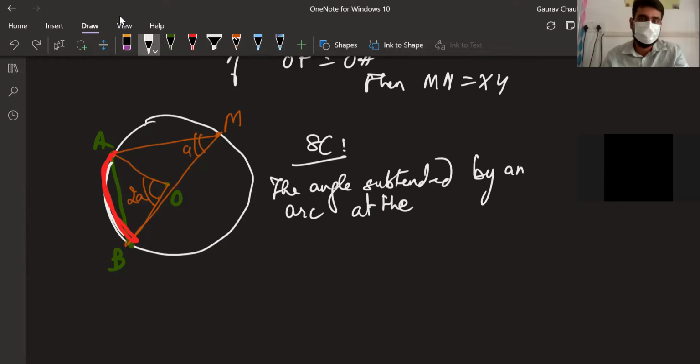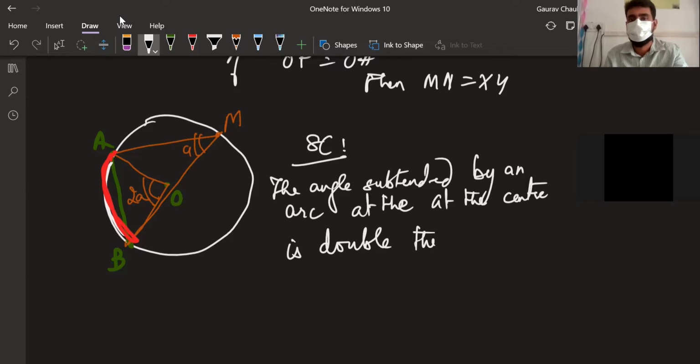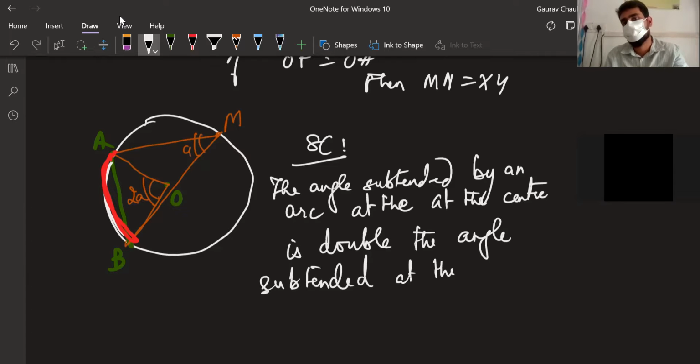Okay, let's write this down. The angle subtended by an arc at the center of the circle, just center is enough, is double the angle subtended at the remaining part of the circle. You can also say the angle subtended by the minor arc at the center is double the angle subtended by the major arc. Actually, it's true for the major arc also.